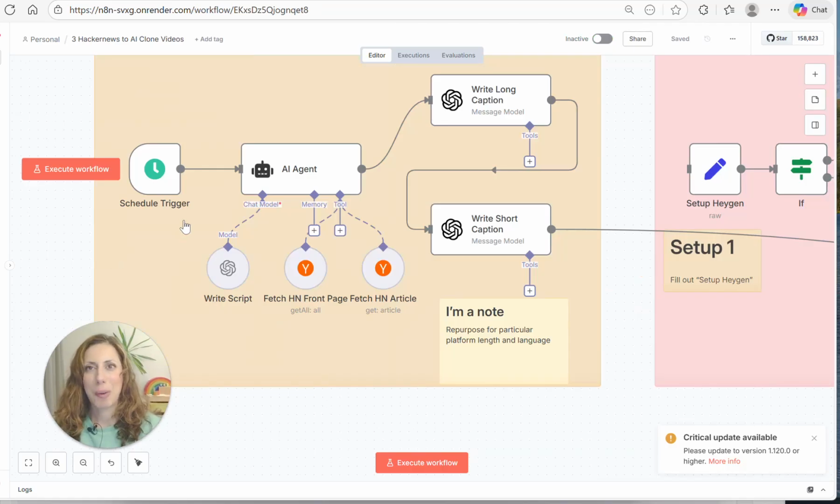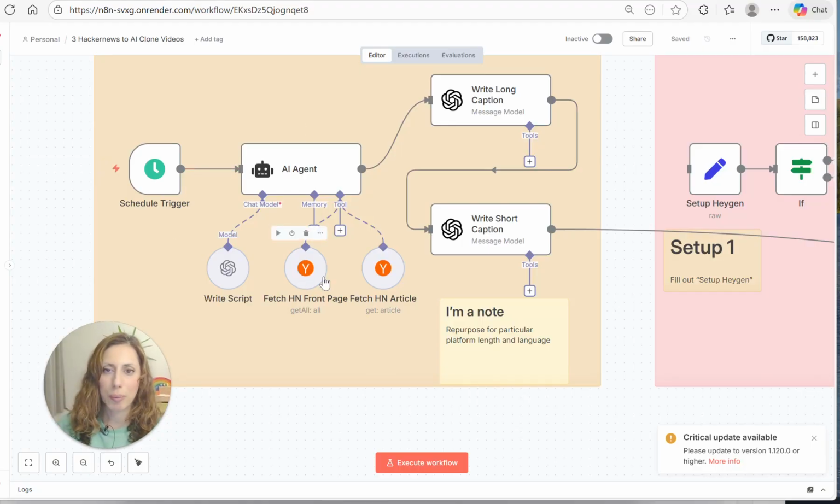Another thing that I've been experimenting with is this particular agent, where we have a trigger that's scheduled every day to look at 10 a.m., for instance, and it will go to your favorite website. It will look up all the news stories and pick the ones that it thinks are the most interesting and more likely to go viral. And it will basically use two different agents, one to write a long caption, so it gives you quite a meaty output, and then the other one writes a short caption, like a headline.